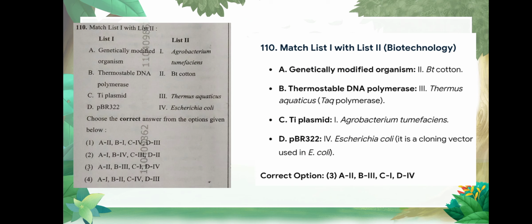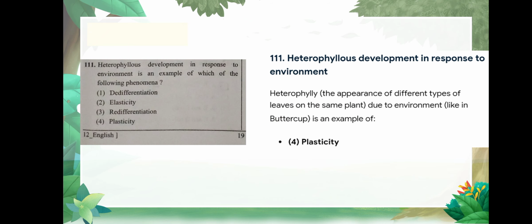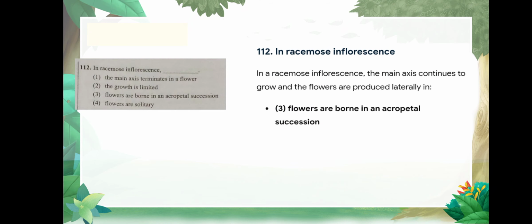Question number 110 is match list 1 and list 2. Correct option is 3. A is genetically modified organism is Bt cotton, and so on. Question number 111 is heterophylly, development in response to the environment, is an example of which of the following phenomena? Correct answer is plasticity. Question number 112: in racemose inflorescence, fill in the blanks, and correct option is flowers are borne in an acropetal succession. Option number 3.